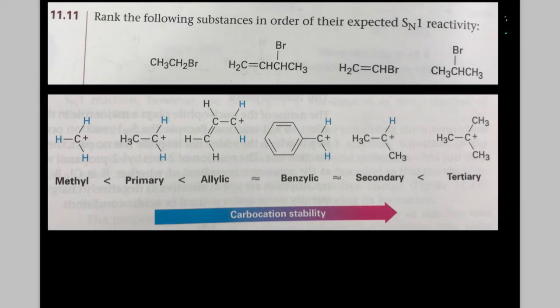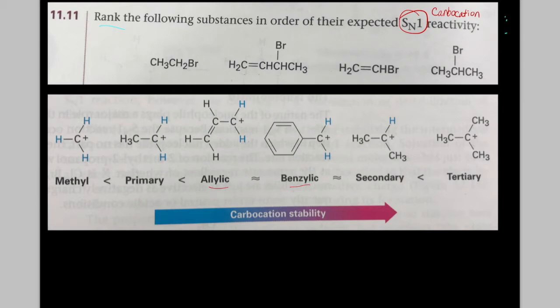Okay, here we've got problem 11, and we're asked to rank the following substances in order of their expected SN1 reactivity. Now, you need to remember that when you have an SN1 reaction, you form a carbocation, and only alkyl halides can react. You have special ones that are called allylic and benzylic, but certainly not any vinyl or aromatic halides. Okay, so it has to be on an sp3 hybridized carbon.